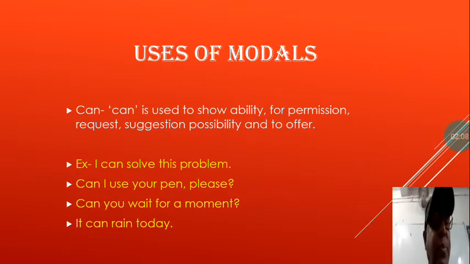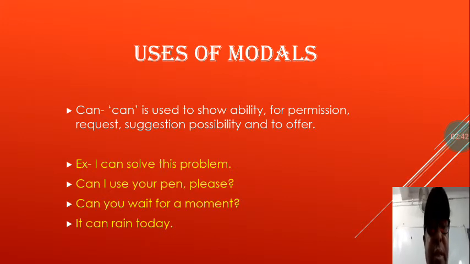I can solve this problem. Here can in this sentence shows possibility or ability, the ability of some person. I can solve this problem means I have the ability, I have the capacity to solve this problem. Can I use your pen, please? Here you are asking permission with request. Can you wait for a moment?